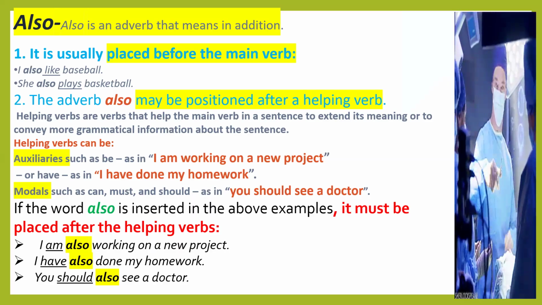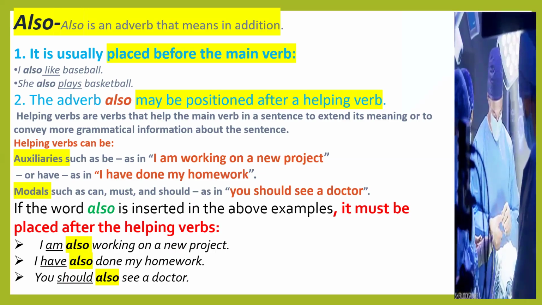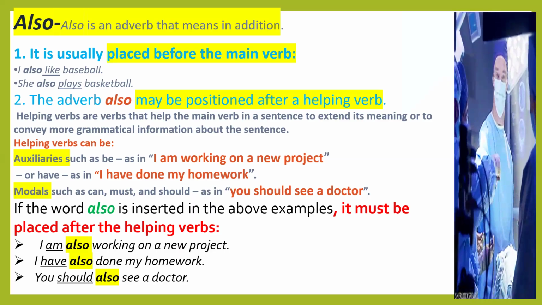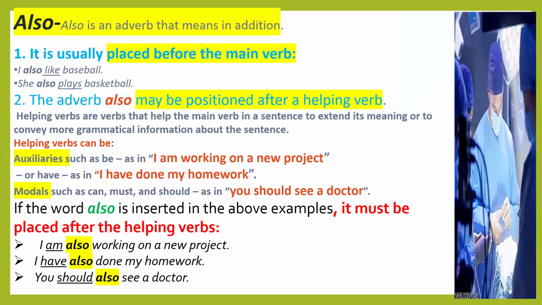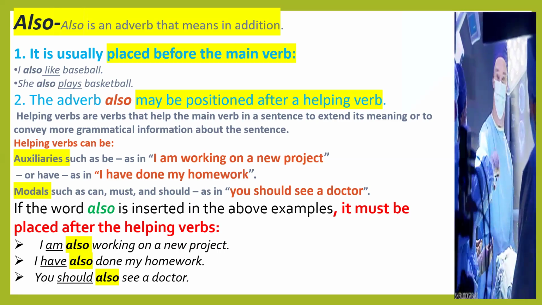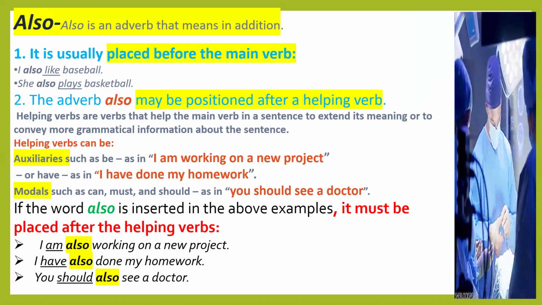Helping verbs can be auxiliaries or modals. Auxiliaries are be, am, was, were, are, etc.